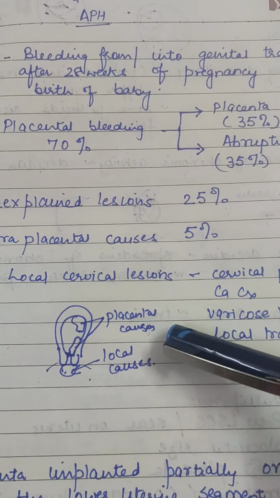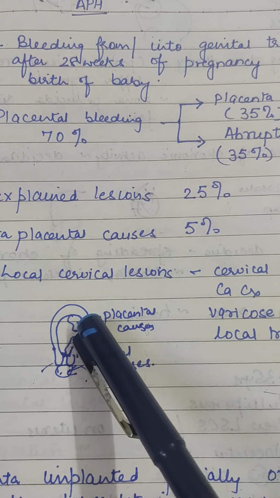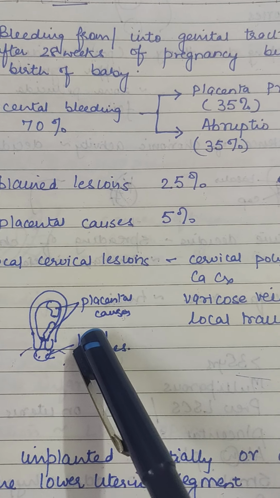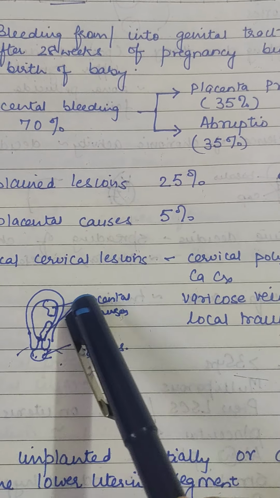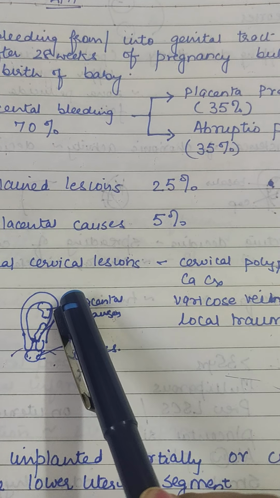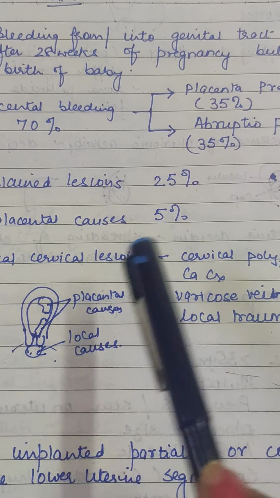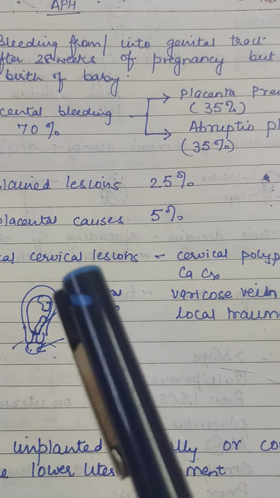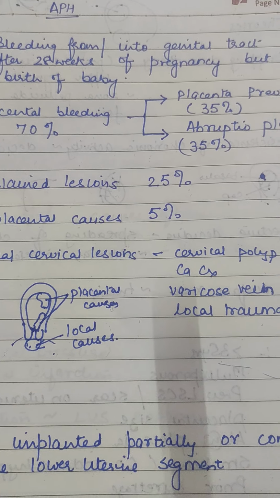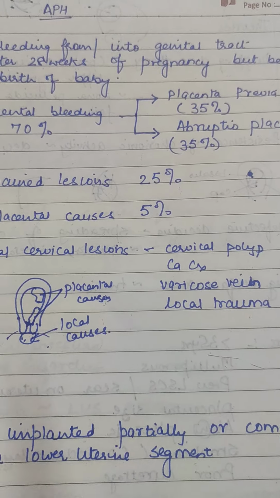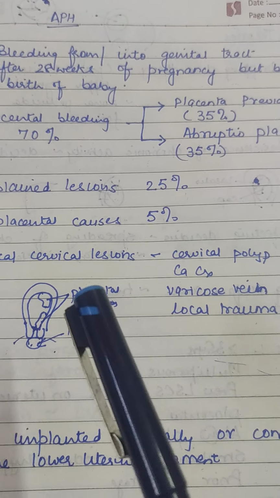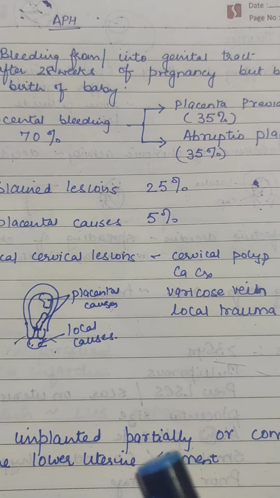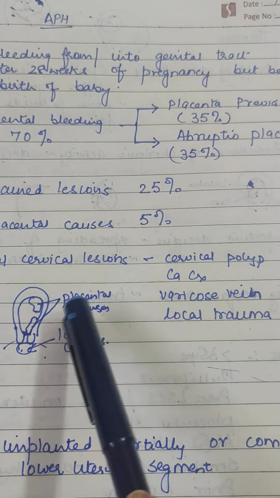So in this diagram you can see placental causes. These are the two placental causes: placenta previa, in which the placenta is located in the lower uterine segment, and abruptio placentae, in which the placenta is located, it may be upper segment, lower segment. So location is normal, but there is premature separation of placenta. Ideally the placenta should separate after the delivery of the baby, that is in third stage. But if it is taking place prematurely before the delivery of the baby or any time during ongoing pregnancy, it is called abruptio placentae. So these two are the placental causes, okay.